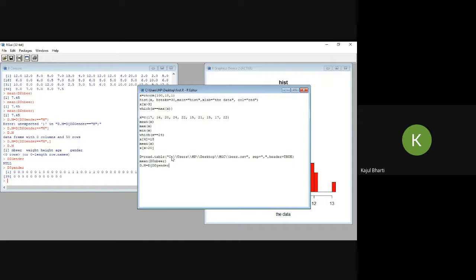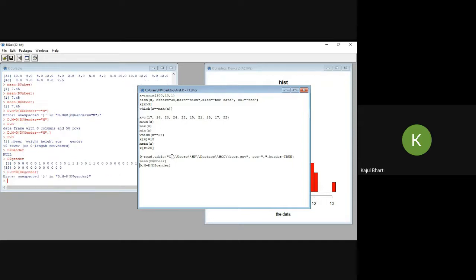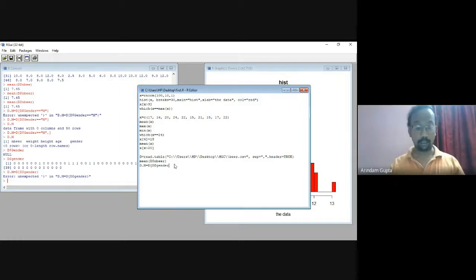I'm trying the above code that D is equals to read dot table, but it is not working. Check the gender spelling, small g or capital G?